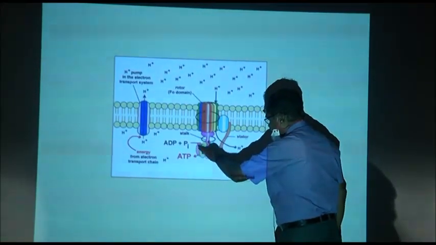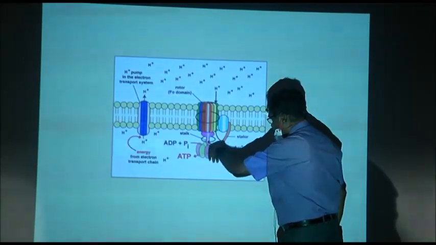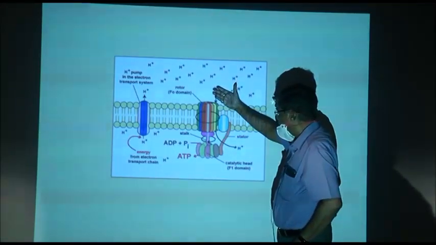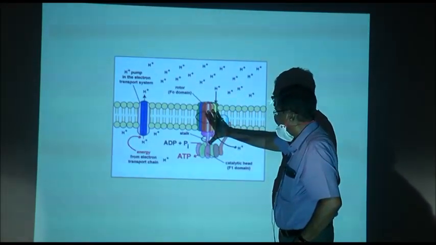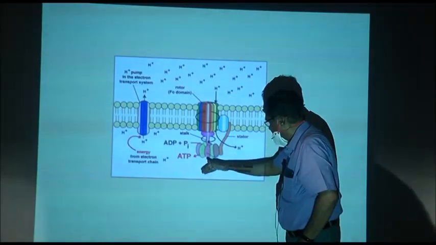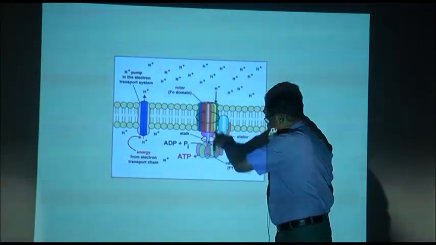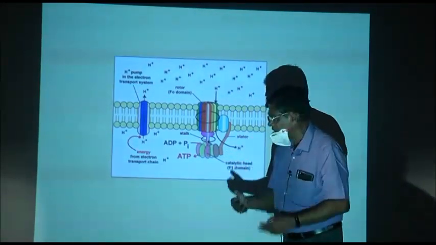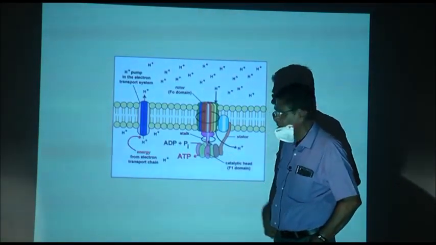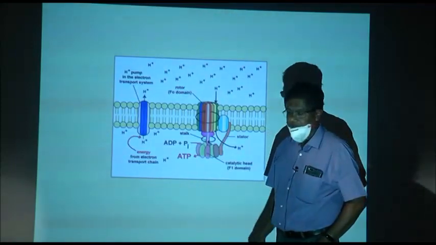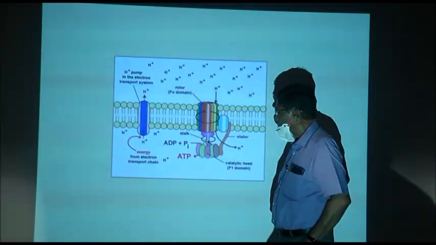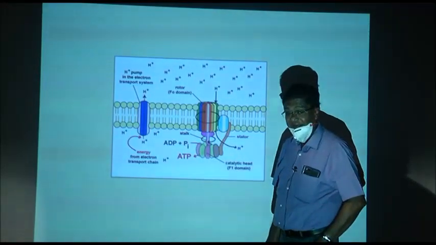Now, head into the inner side again. They went to the intermembrane space and through this F0, F1 domain, they come to the matrix again, and during this process the energy that is released is combining ADP and inorganic phosphate to form ATP. So, ATP is generated through this mechanism from NADH and FADH2.